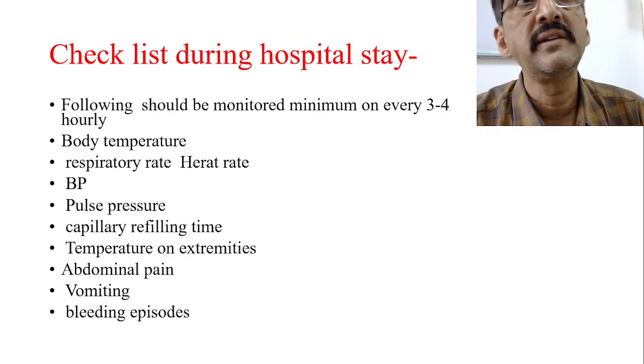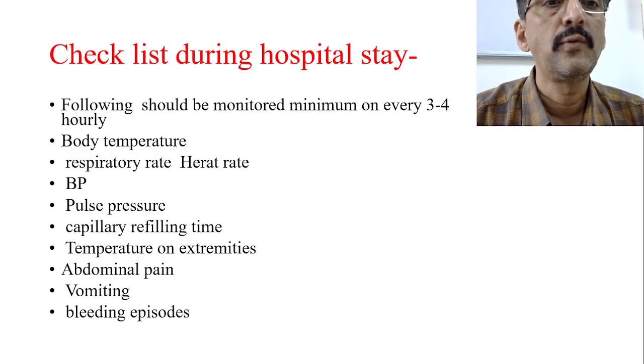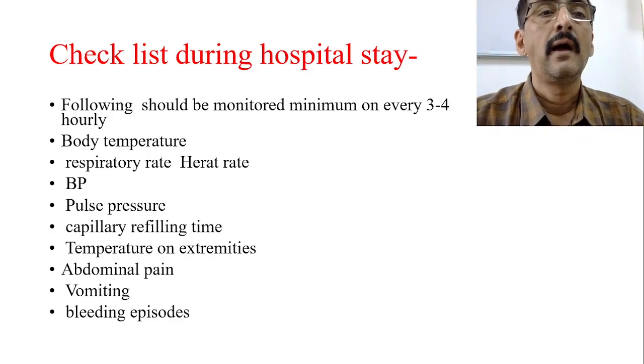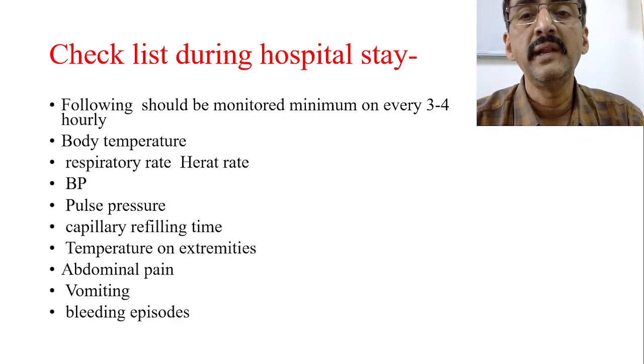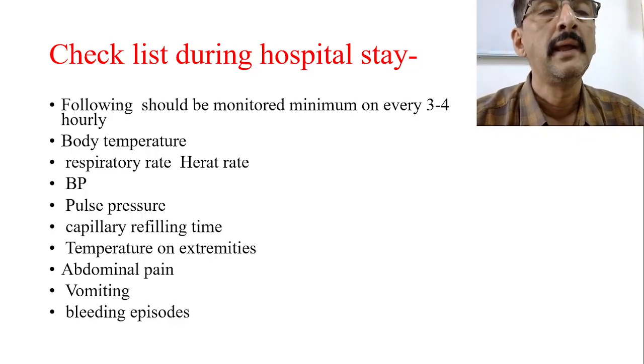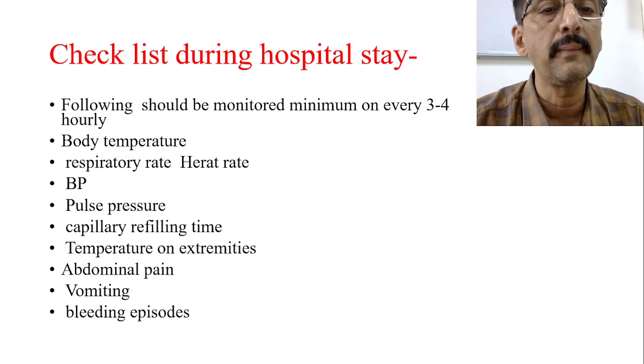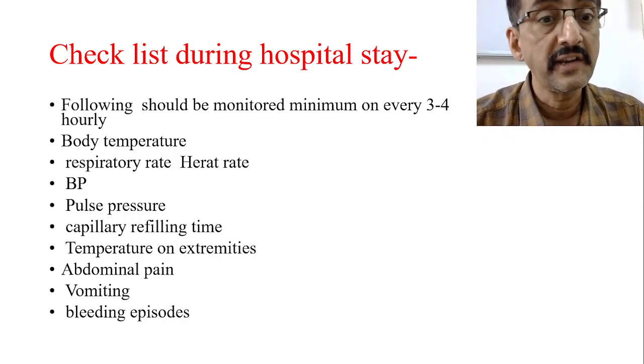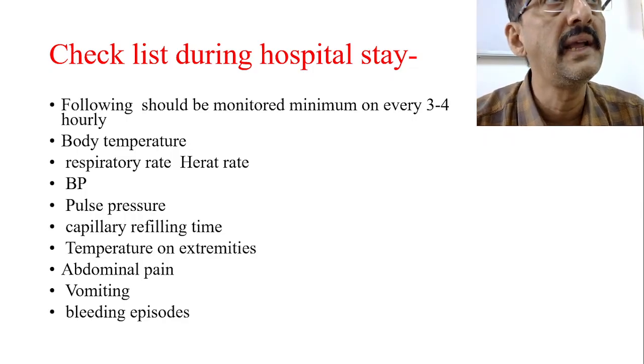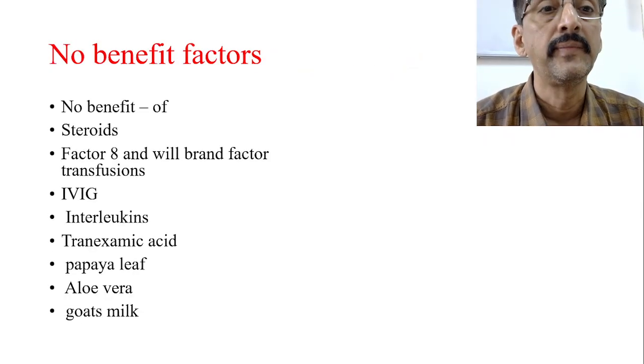Now whenever the patient is there in the hospital, we have to go for the checklist. The following should be monitored at a minimum every 3 to 4 hours: body temperature, respiratory rate, heart rate, BP, pulse pressure, capillary refilling time, temperature of extremities, abdominal pain, vomiting and bleeding episodes. This has to be checked.